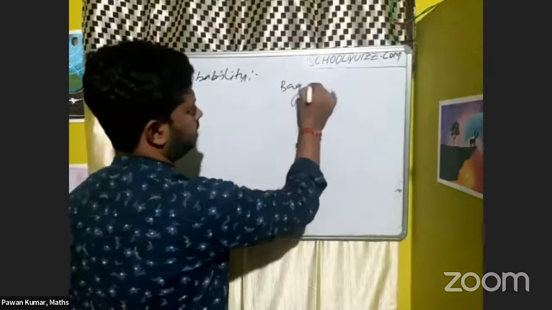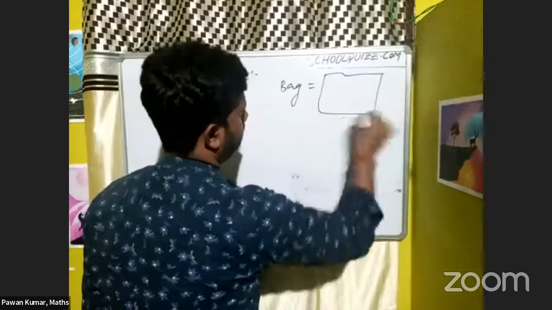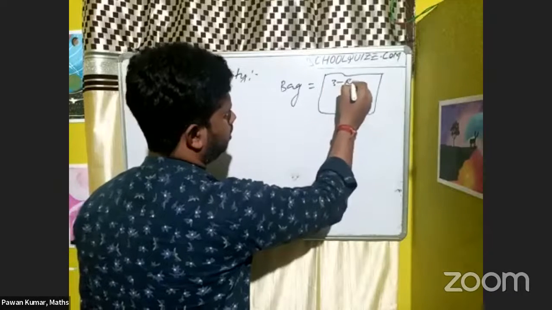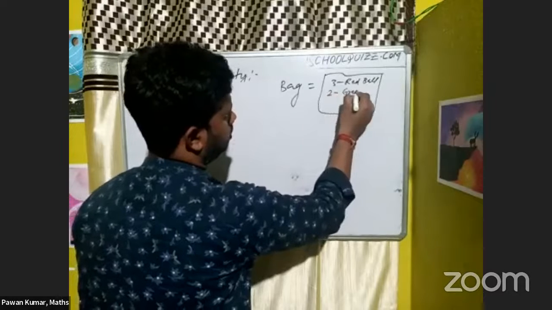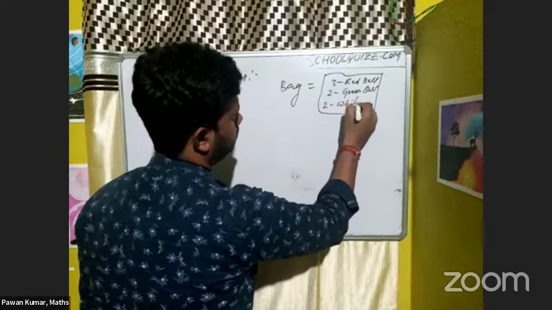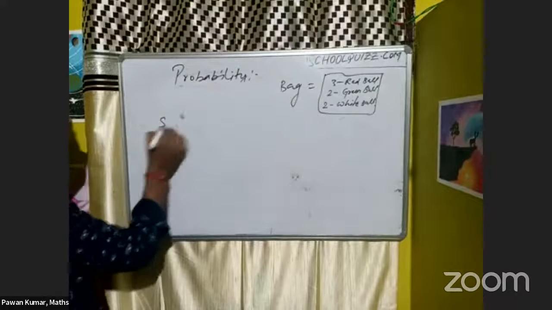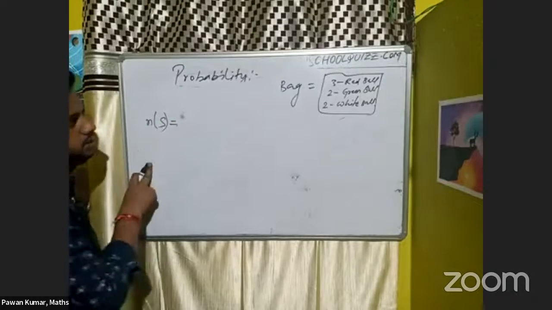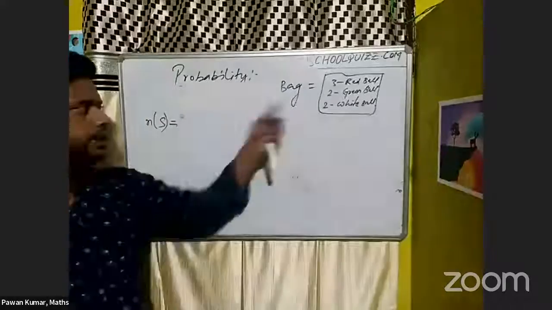One bag is there, and in that bag, suppose there are 3 red balls, 2 green balls, and 2 white balls. If I am asking for the sample space, you can directly write n of s. When you get this type of question, they have already mentioned it, so just write n of s directly.